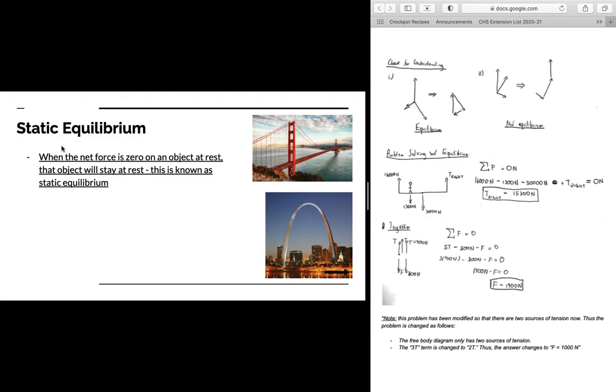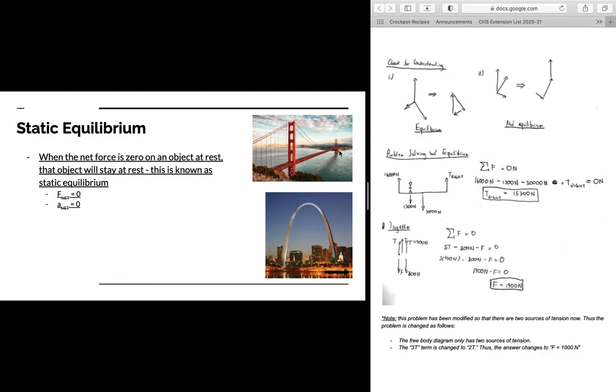Static because static means to remain at rest. So the condition we have is that the net force must be equal to zero, and as a result, the acceleration is also going to be equal to zero. Static equilibrium is the most important goal that civil engineers aim for when they're designing buildings and structures like the St. Louis Arch and Golden Gate Bridge.